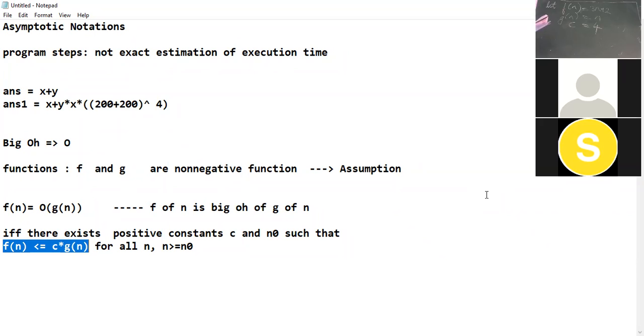Then can I say that 3n plus 2, that is this f, is always less than or equal to 4 into g of n, where g of n is only n, where n is greater than or equal to 2?